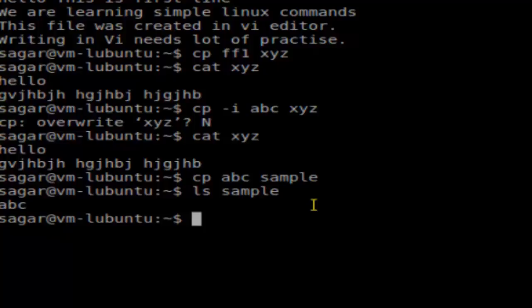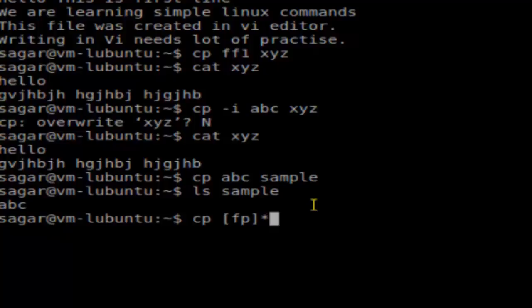Another important thing that I want to tell you is that if you want to copy multiple files at the same time, you can give a pattern as well. Instead of giving the file name, you can give the pattern. For example, if you want to copy the files which start with F or P, then you can do it like that, [FP]* with the star.